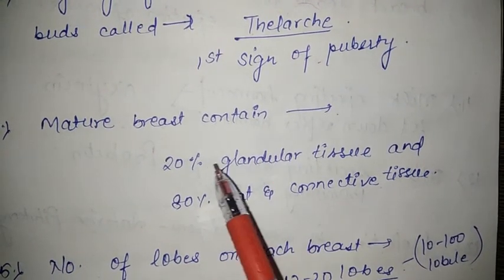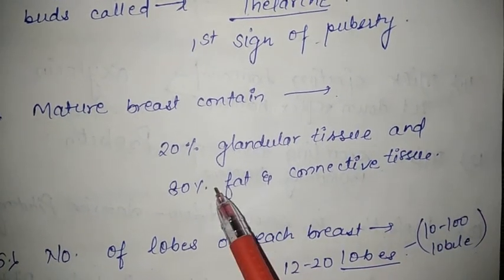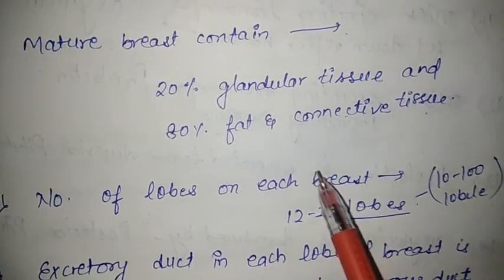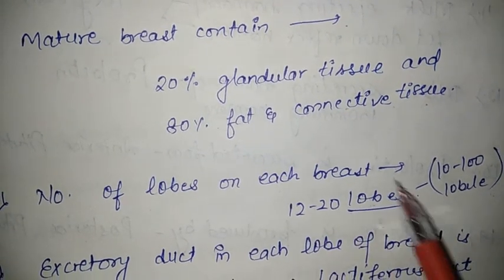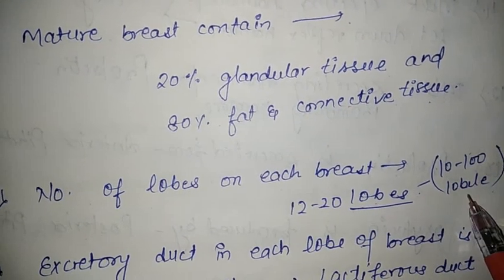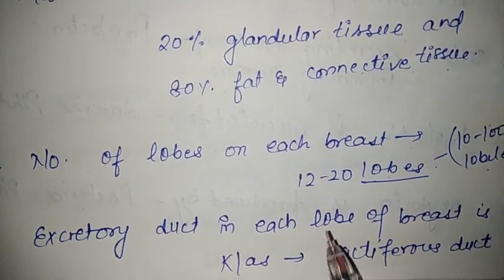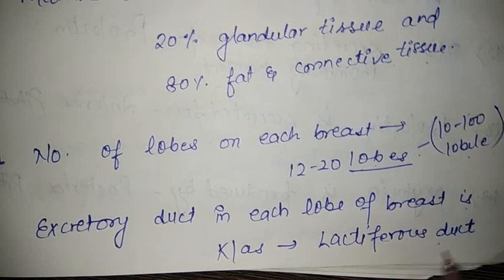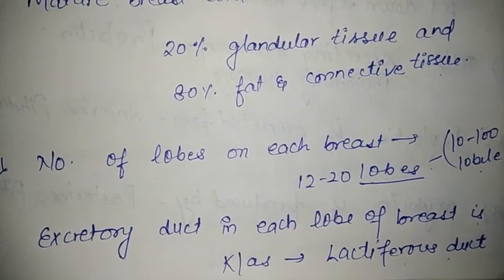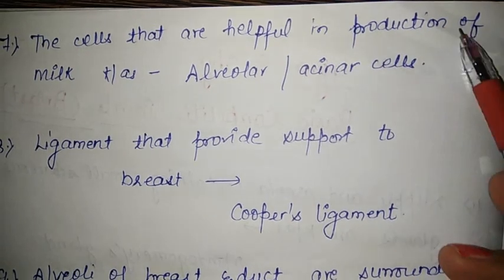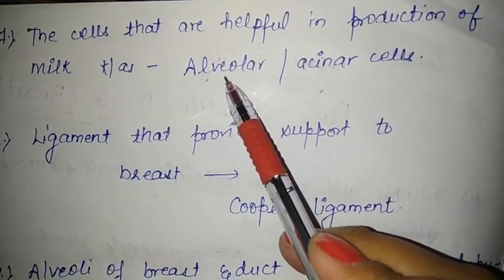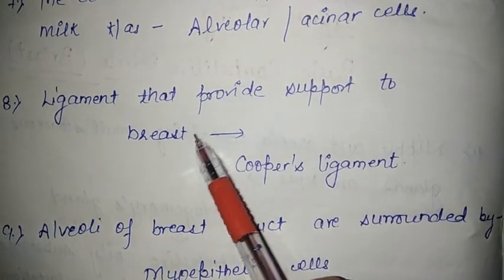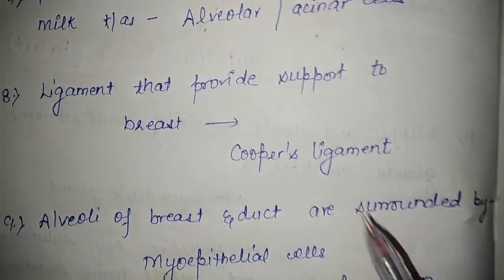Mature breast contains 20% glandular tissue and 80% fat and connective tissue. Number of lobes in each breast is 12 to 20 lobes, and each lobe contains 10 to 100 lobules. Excretory duct in each lobe of breast is known as lactiferous duct, which secretes milk. The cells that are helpful in production of milk are known as alveolar or acinar cells. Ligament that provides support to breast is Cooper ligament.